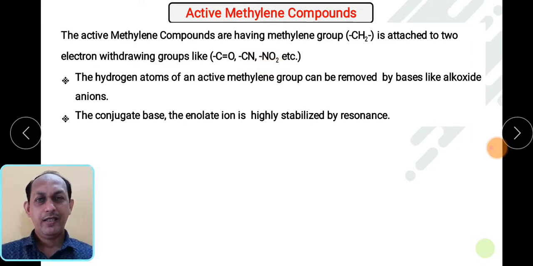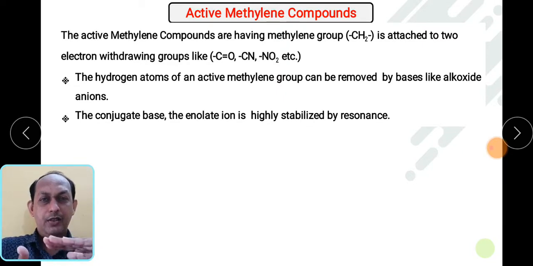So basically the CH2 group is sandwiched in between two electron withdrawing groups. As a result, the protons present on this carbon are activated. So these compounds are called active methylene compounds.